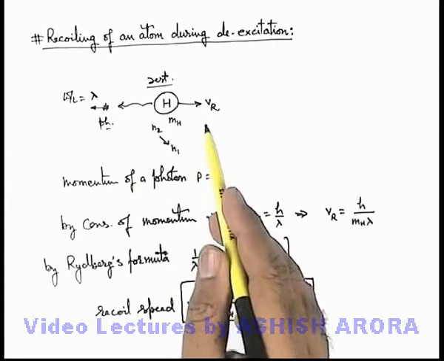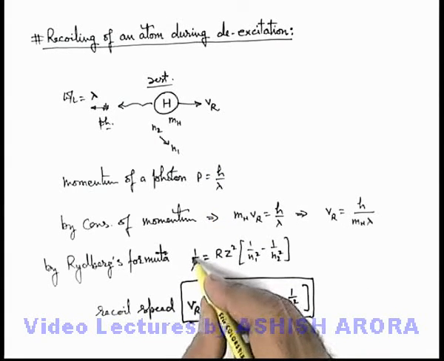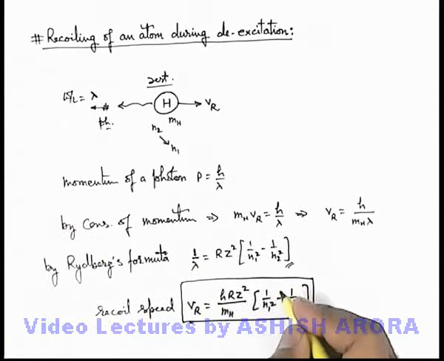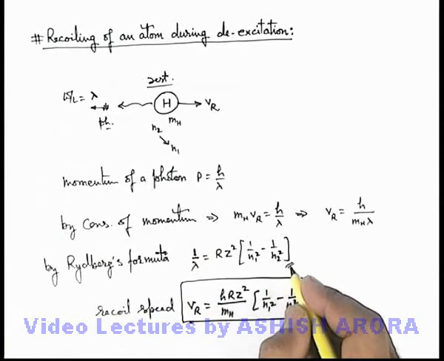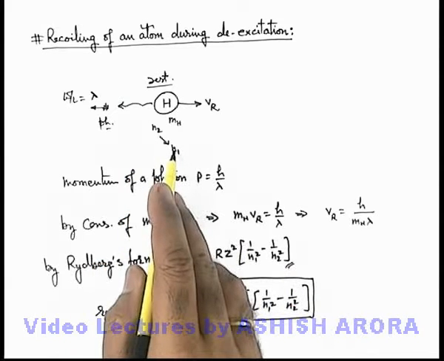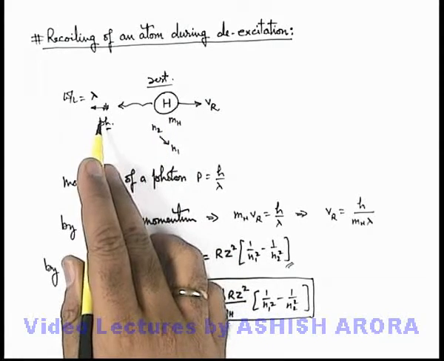The only difference in the value calculation here is that we have supplied the whole energy emitted to the photon, and we have calculated the photon wavelength by using Rydberg's formula. But in actual, the amount of energy released in the transition will be shared by the hydrogen atom as well as the photon.